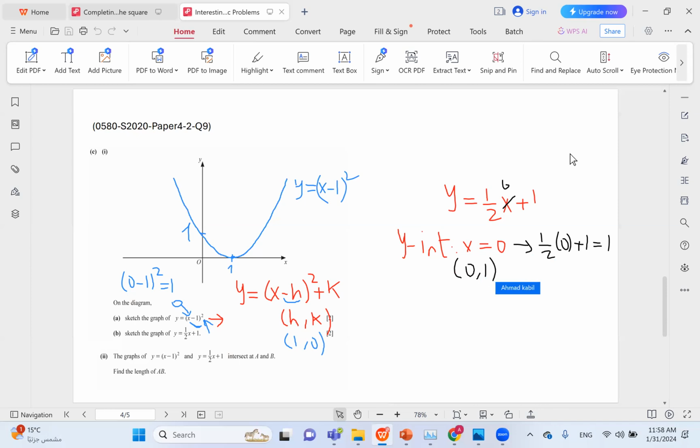For the x-intercept, you would put y equals 0. So you would get 0 equals half x plus 1. Take the 1 to the other side.